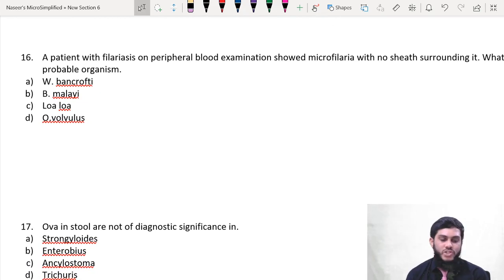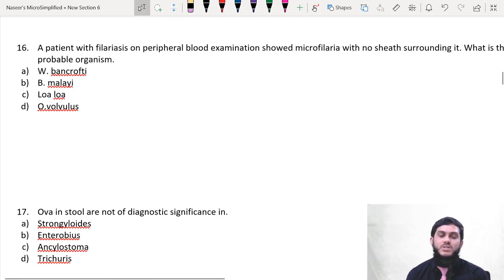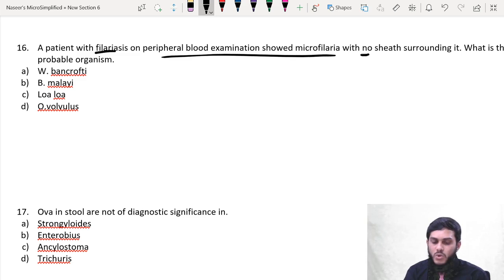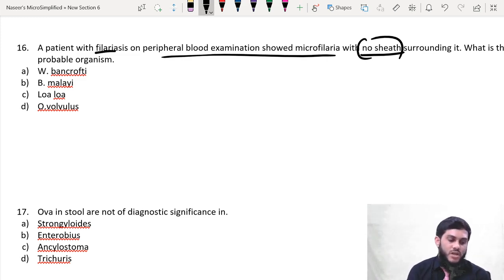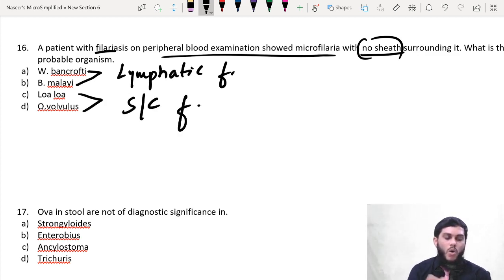So 16th question, a patient with filariasis on peripheral blood smear examination showed microfilaria with no sheath surrounding it. Okay, most of the important filarial worms are sheathed. Wuchereria bancrofti and Brugia malayi cause lymphatic filariasis. Loa loa and Onchocerca volvulus cause subcutaneous filariasis. All of them are sheathed except Onchocerca volvulus, which is not sheathed.